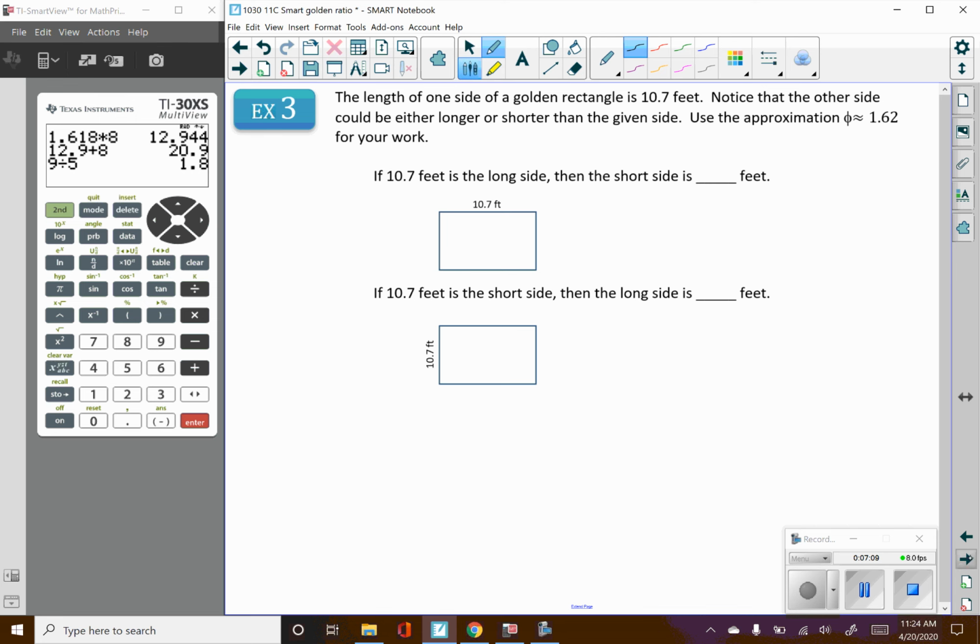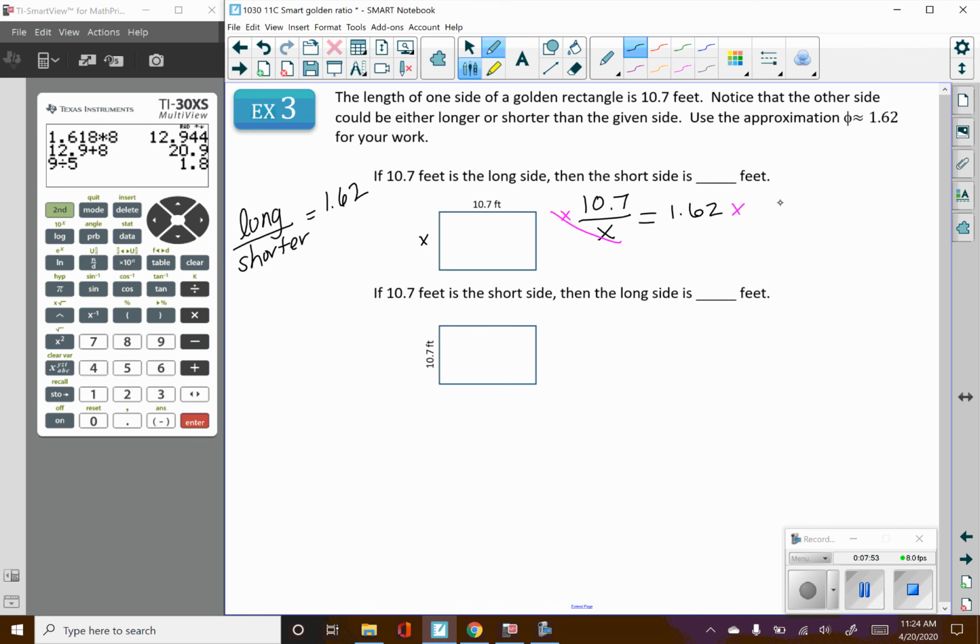So starting with if 10.7 is the longer side, we're going to calculate the shorter side. I prefer, when I'm doing these problems, and we'll talk about the shortcut for them, if we use the idea that the longer side divided by the shorter side has to equal 1.62, we can set up a quick equation here. In this case, the longer side is 10.7 and the shorter side is x. And to be golden, that has to equal 1.62. If I'm solving this equation, I would multiply both sides by x.